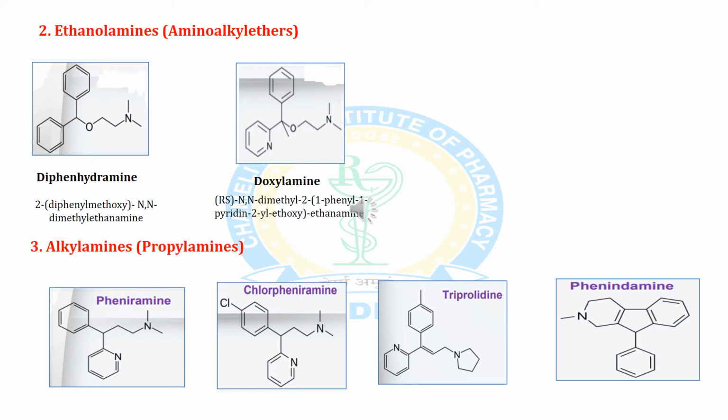Third class we are coming to. This is also known as propylamines because in this structure, a propyl substitution takes place between the nitrogen and the side chain. In this, the first drug is pheniramine, second is chlorpheniramine. Pheniramine and chlorpheniramine are almost the same, but in chlorpheniramine, there is one chlorine substitution on the benzene ring. Next one is triprolidine and fourth one is phenindamine.